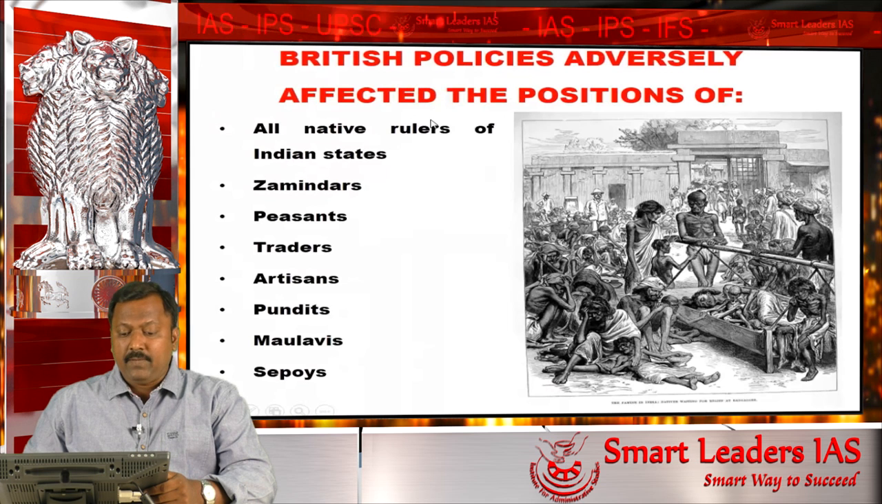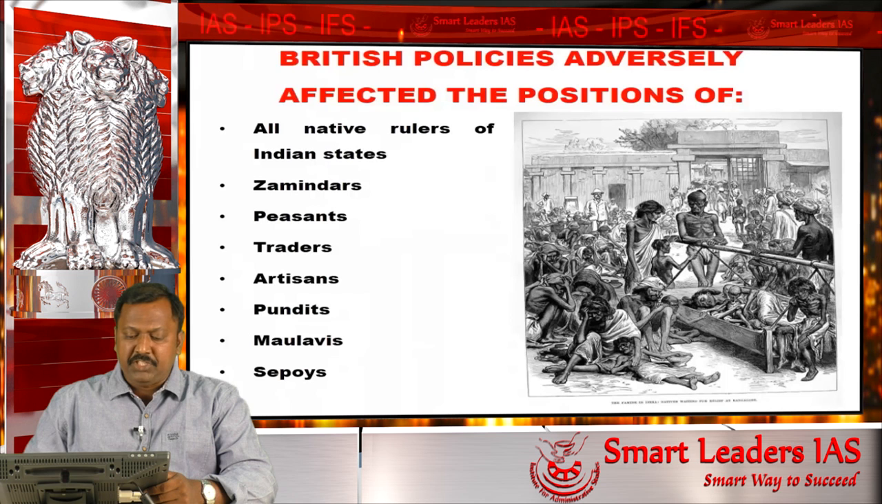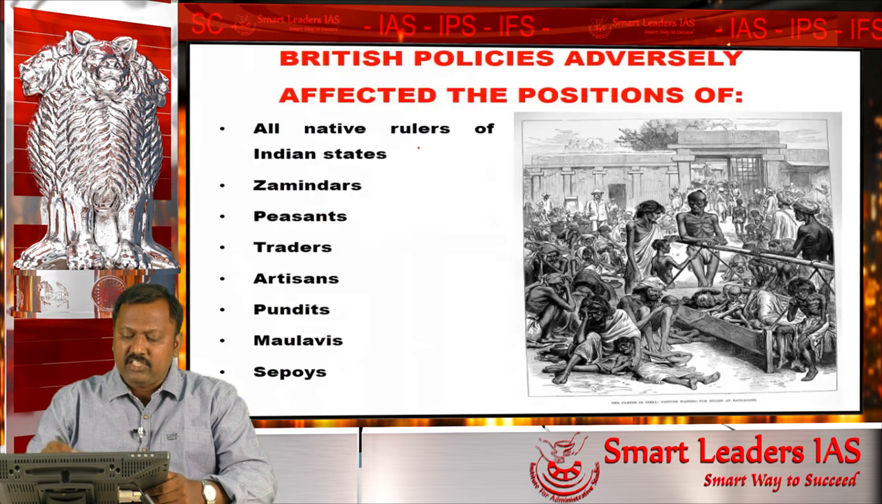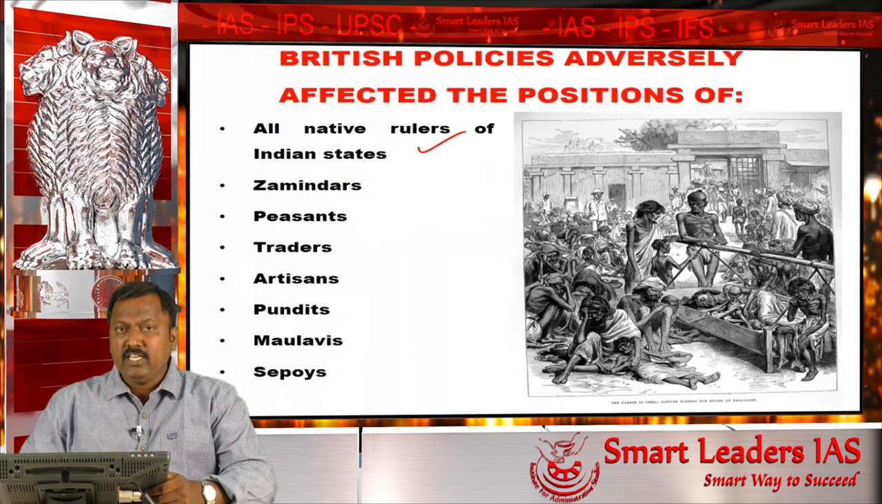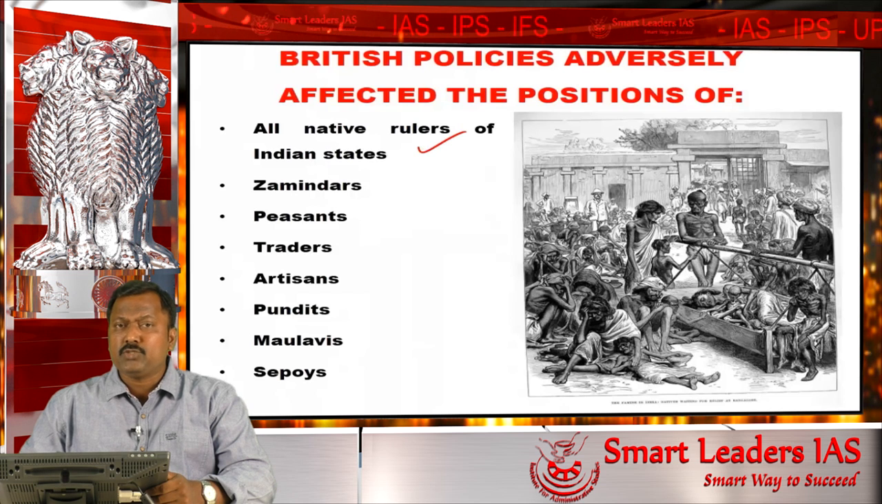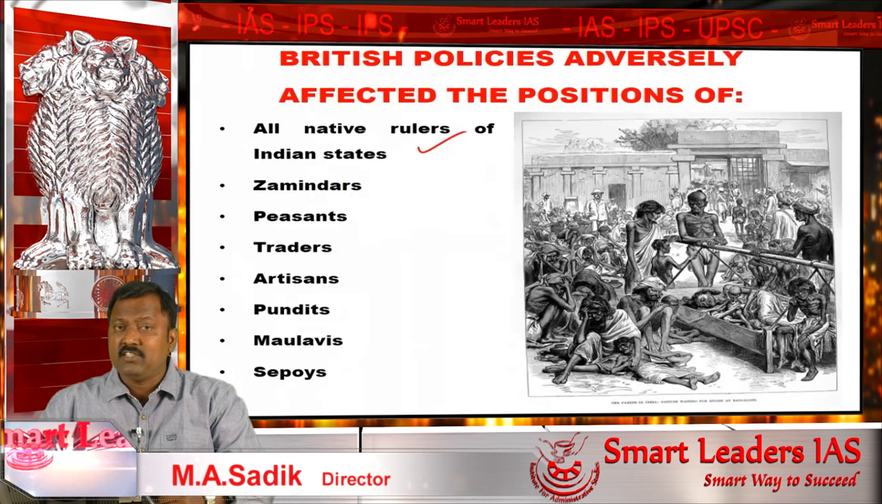In this slide you see the British policy adversely affected the position of all these groups which I have mentioned. All the native rulers of the Indian states have been affected. The native rulers were affected because the British, over a period of time, came as traders and merchants. Over a period of time they had begun to conquer the Indian territories.